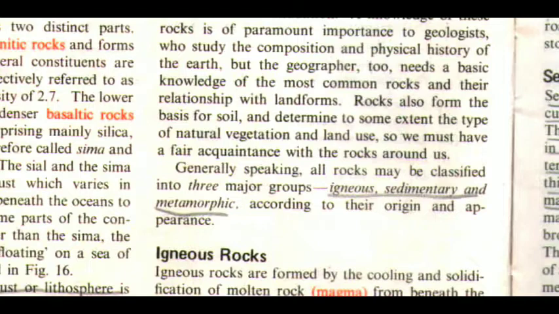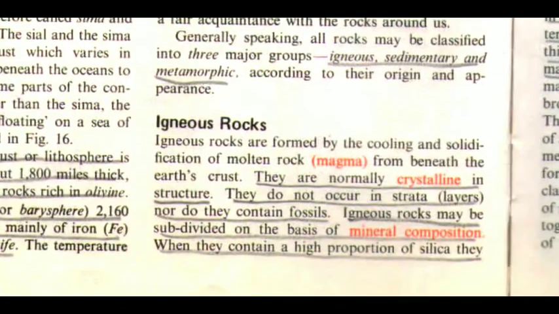Generally speaking, all rocks may be classified into three major groups: igneous, sedimentary, and metamorphic, according to their origin and appearance. Now we are going to discuss igneous rocks. Igneous rocks are formed by the cooling and solidification of molten rock, that is, magma, from beneath the Earth's crust. They are normally crystalline in structure. They do not occur in strata, meaning layers, nor do they contain fossils.